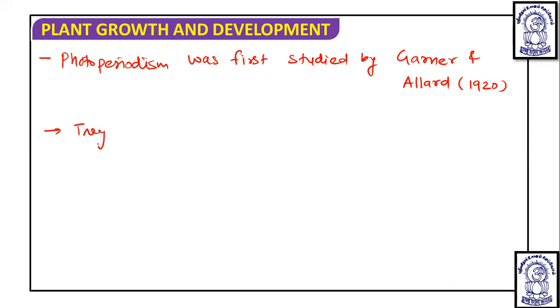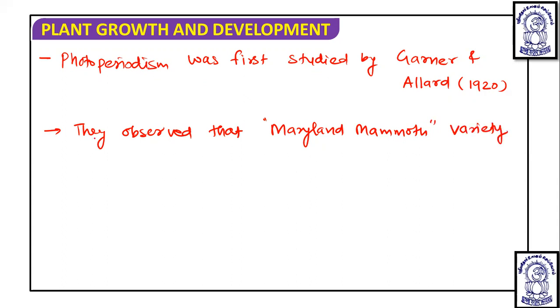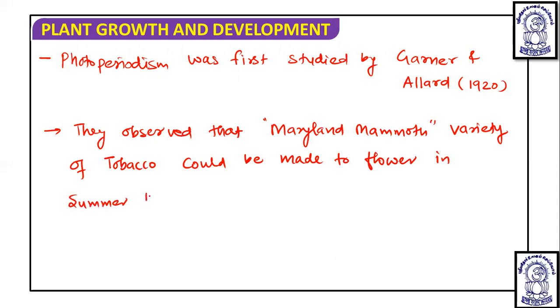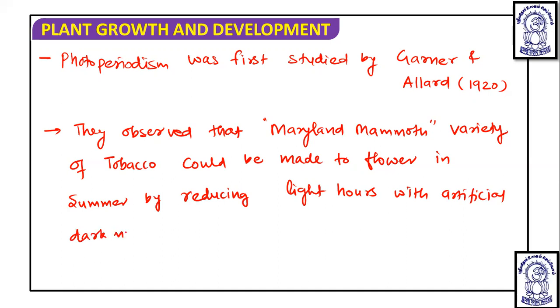They observed that the Maryland Mammoth variety of tobacco could be made to flower in summer by reducing light hours with artificial darkening.